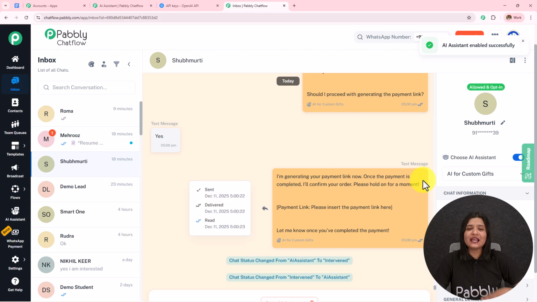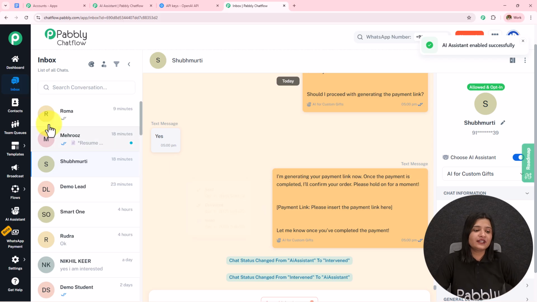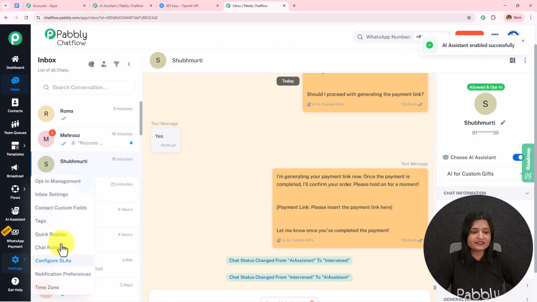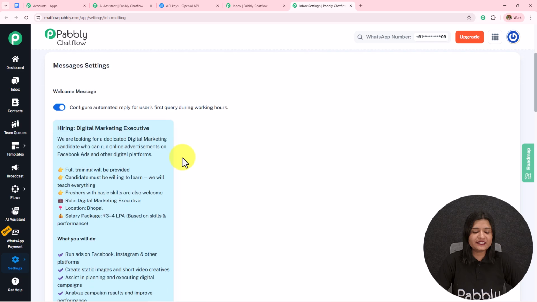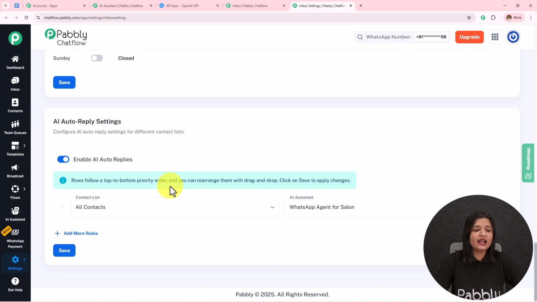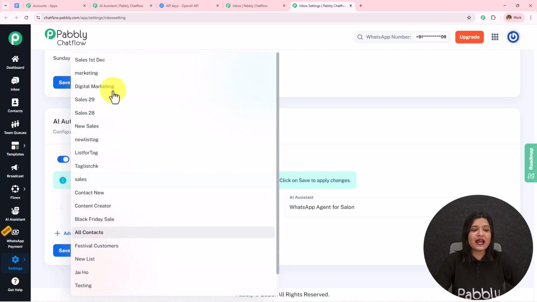But enabling AI assistant to different chats is a very time consuming task. So on the left hand side I have this option of settings. I'm going to go towards the inbox settings and open this in a new tab. We have landed towards this inbox settings. So if I scroll down, I have this option of enable AI auto reply. So I have toggled this on. It is important that we toggle this on, and then we have to select the list. So over here I have all these lists.